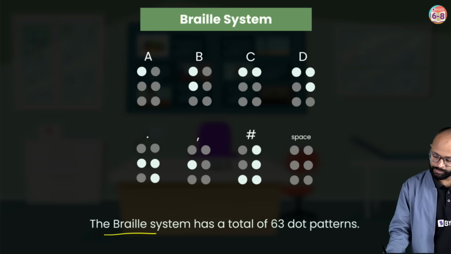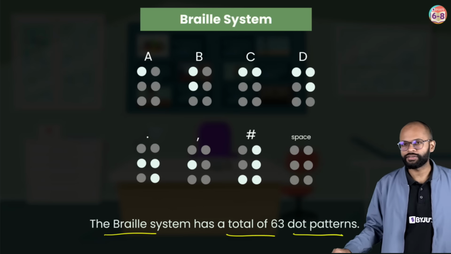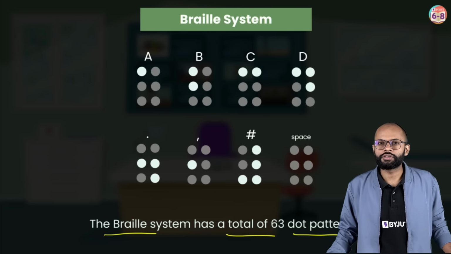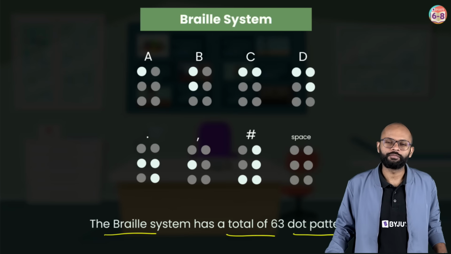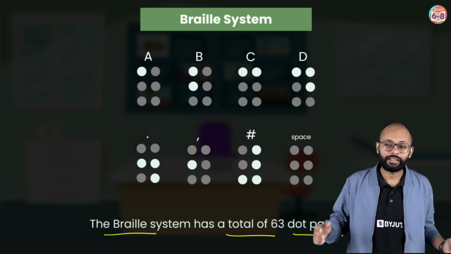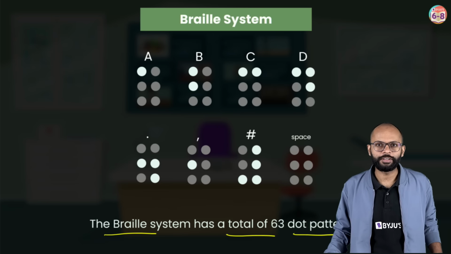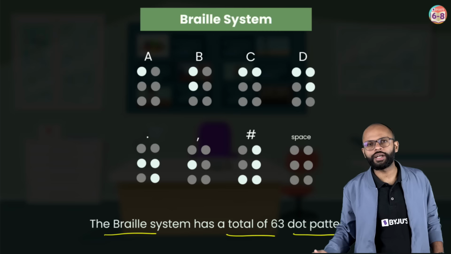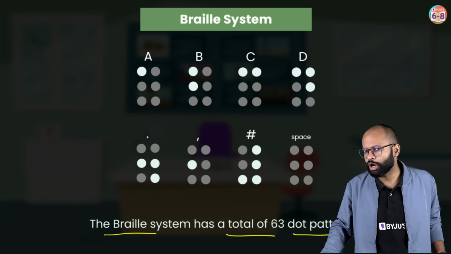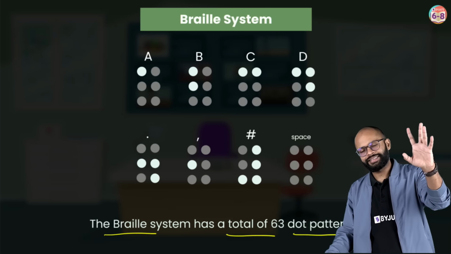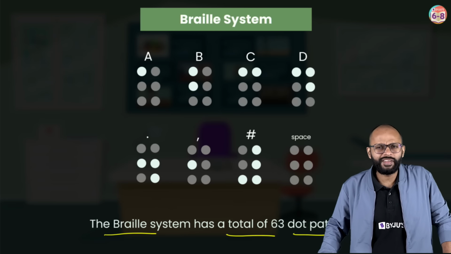The Braille system has a total of 63 dot patterns. And this is very powerful, because now visually impaired people can read. That's amazing, no? So, what is this system called? Braille system. How many dot patterns? 63 dot patterns. That's enough. Okay? With this we are done.